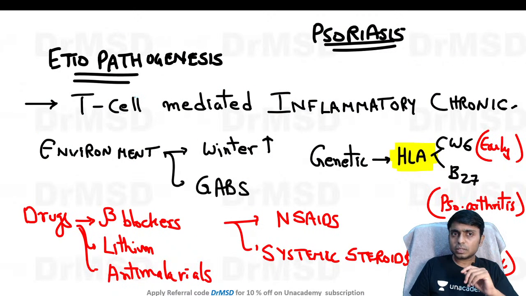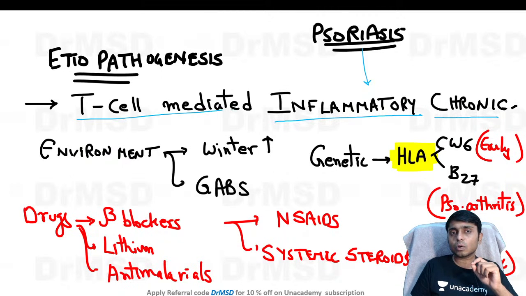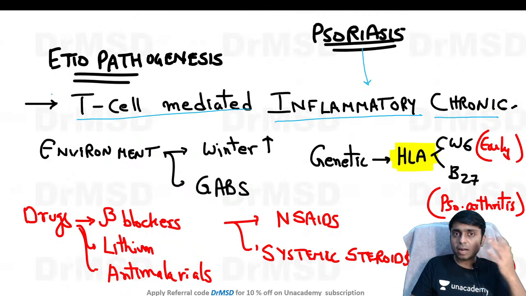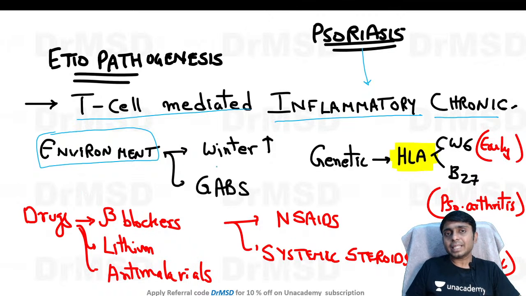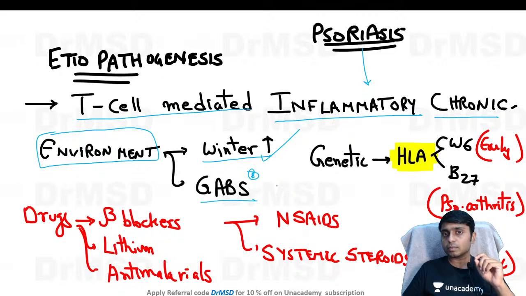So this is the etiopathogenesis which I have seen. It is basically to be remembered, psoriasis is a papulosquamous disorder which is a chronic inflammatory T cell mediated disease. So this is the crux of whatever I have told you in the previous slide. So if you see what are the triggers, we have seen in the previous slide that there are some triggers. In the environment, it is winter season which can act as a trigger, and also there are certain infectious agents like group A beta hemolytic streptococcus, which can also trigger a particular type of psoriasis. I will tell you about this in the upcoming slides.